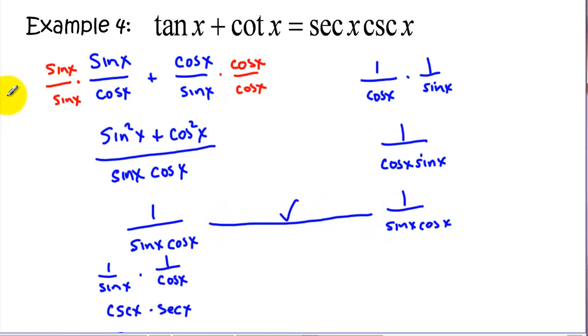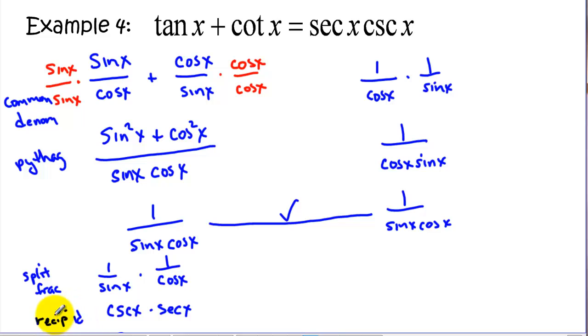And again, we did common denominator. We did the Pythagorean substitution. Here we essentially split the fraction, or factored it, and then we used a reciprocal ID. And we used the commutative property. So good luck with proving these, and stick with it. It takes practice and experience, so don't give up, don't get frustrated, and do your best.